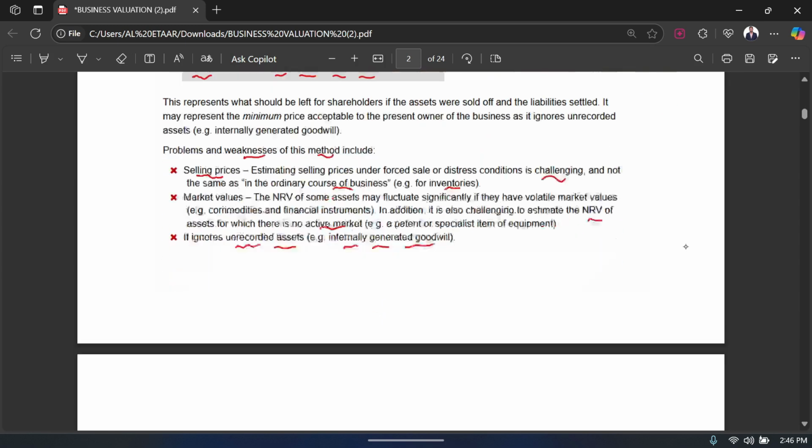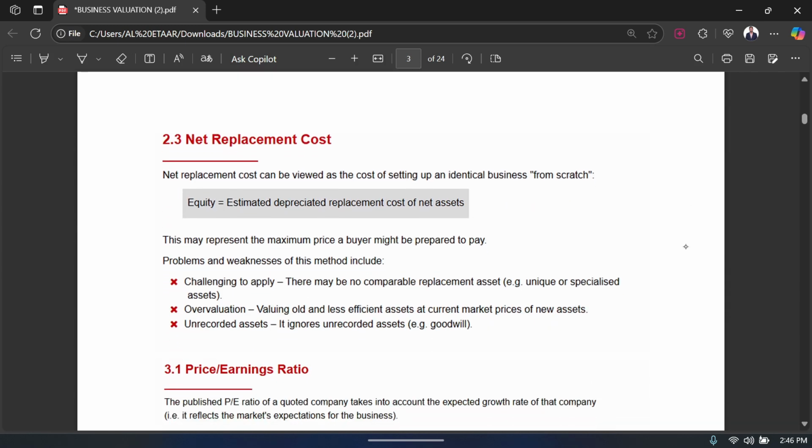Okay, so now let's move to the third type of method, which is called the net replacement cost. Now in net replacement cost, how you value a business is that you basically just see the replacement cost. So net replacement cost can be viewed as the cost of setting up an identical business from scratch.